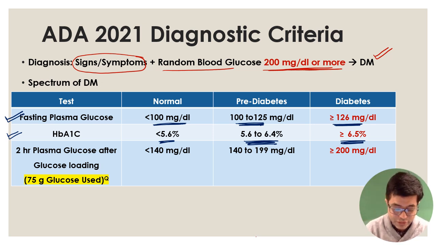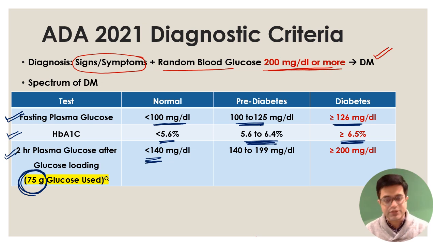And then we have the 2-hour plasma glucose test, which is also called the glucose challenge test or glucose loading test. Here we give glucose loading, and then 2 hours later we check the glucose. This is the FMGE MCQ recently asked last year, 2024. How much glucose is used while doing the glucose loading test? It is 75 gram glucose. If 2 hours later you check and it is less than 140, that is normal. 140 to 199 is pre-diabetes, and equal to or more than 200 is diabetes in the patient. So this is a very, very important table.